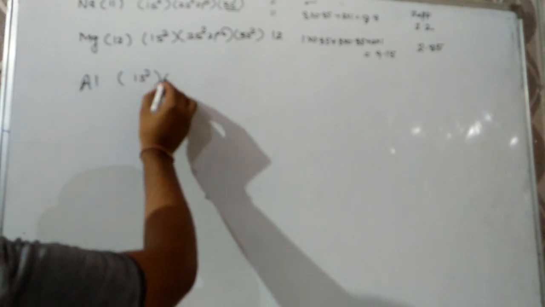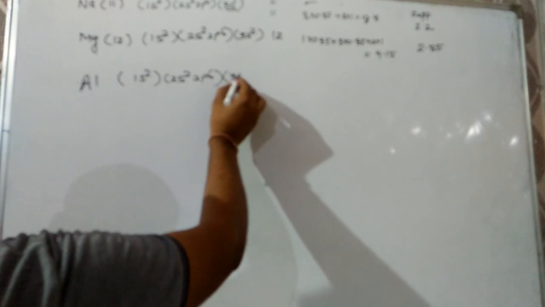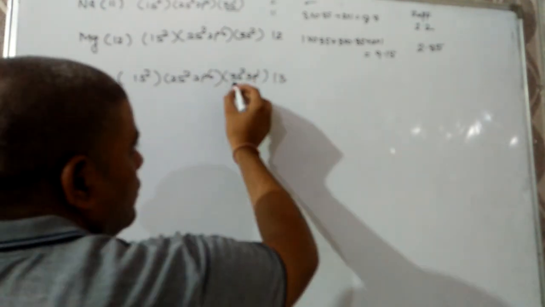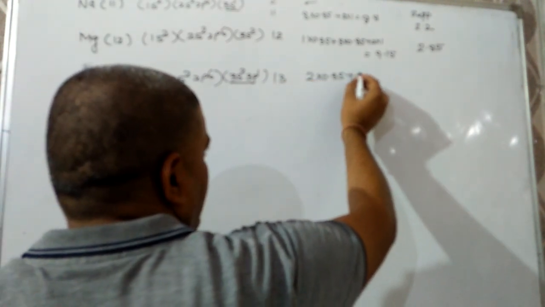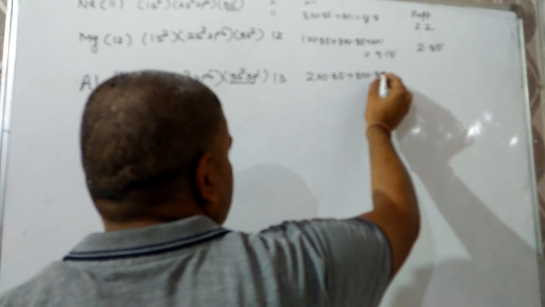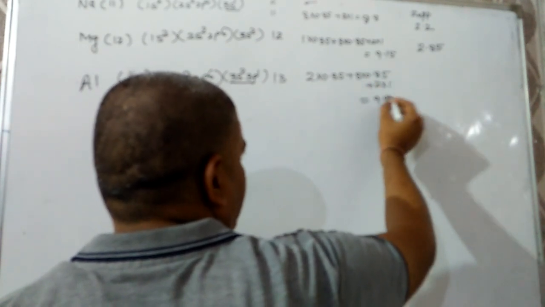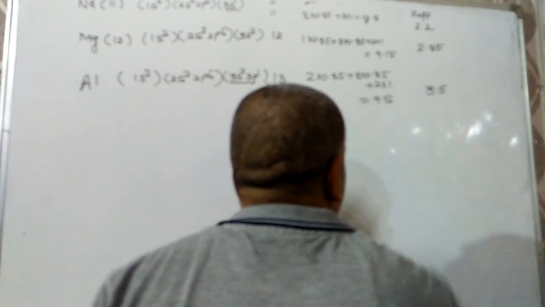Same way we can do for aluminium. It can be 1s2, 2s2, 2p6, 3s2, 3p1. Atomic number is 13. So 2 same group electrons, 2 into 0.35 plus 8 into 0.85 plus 2 into 1, that comes out to be 9.5. So effective nuclear charge comes out to be 3.5.